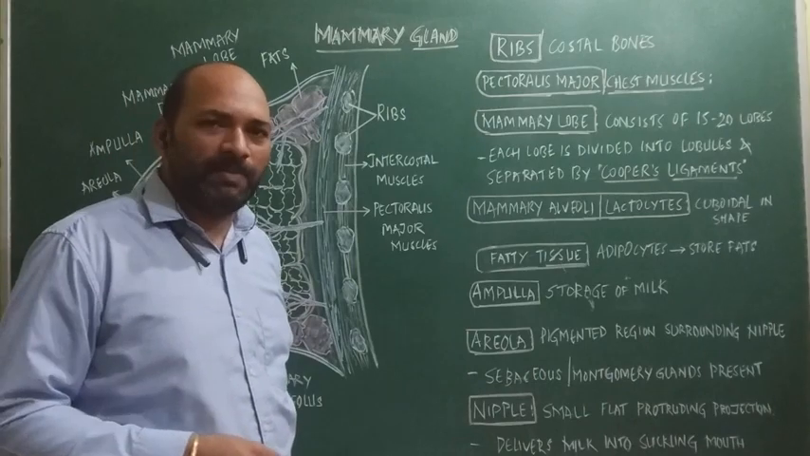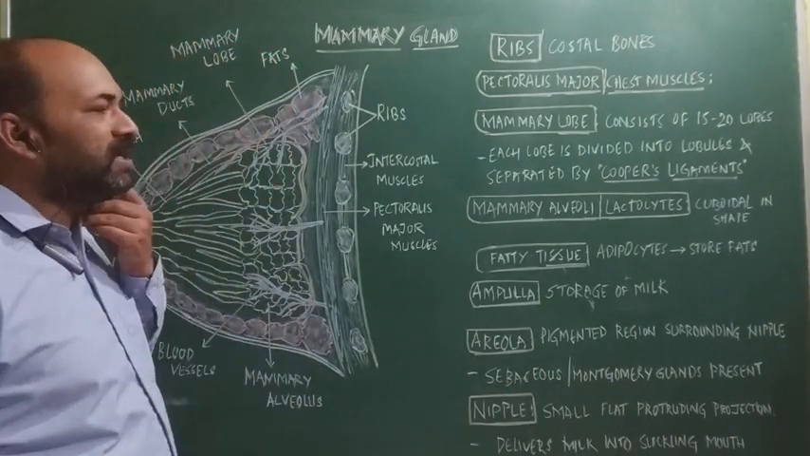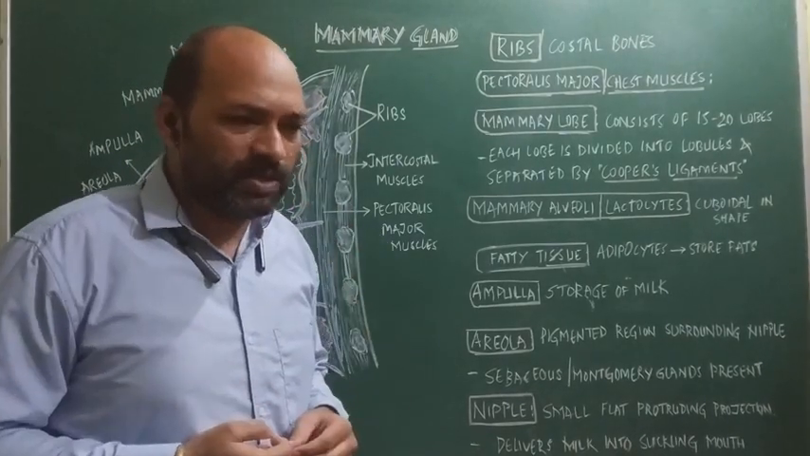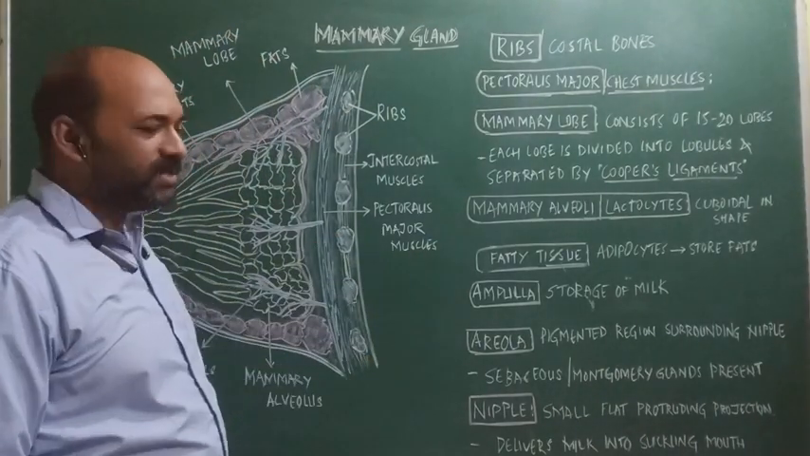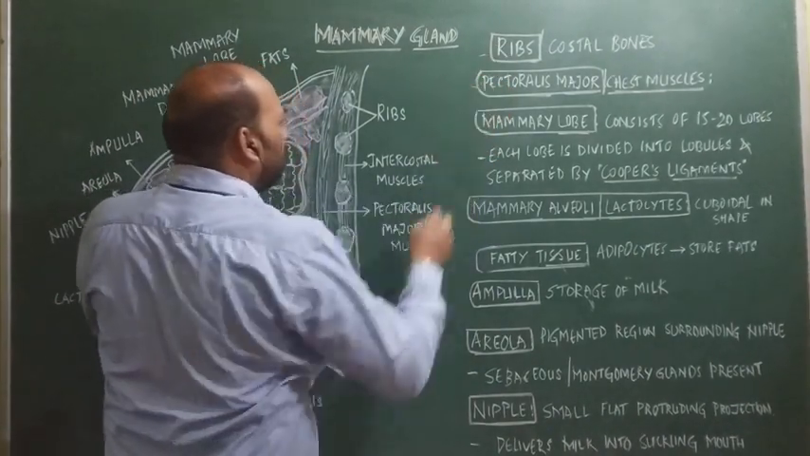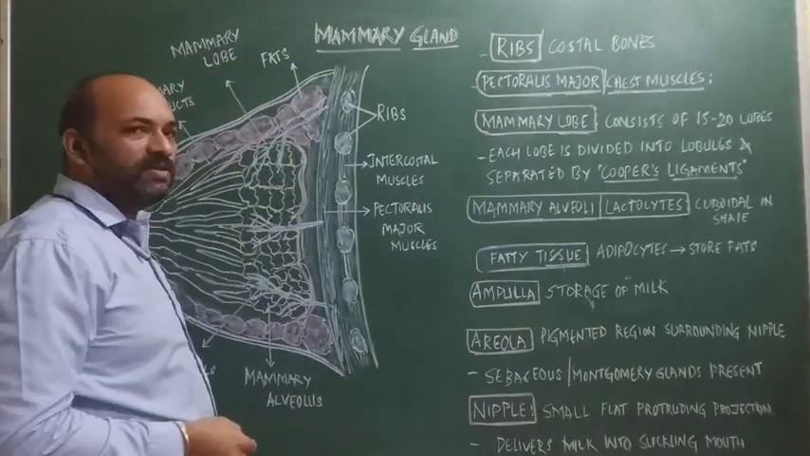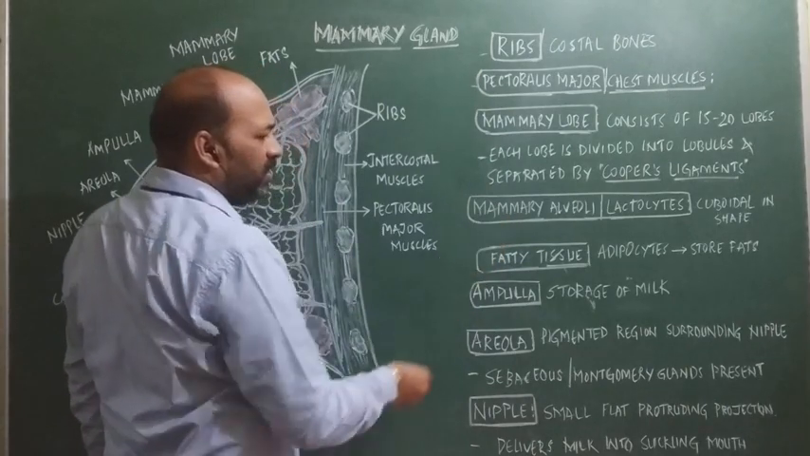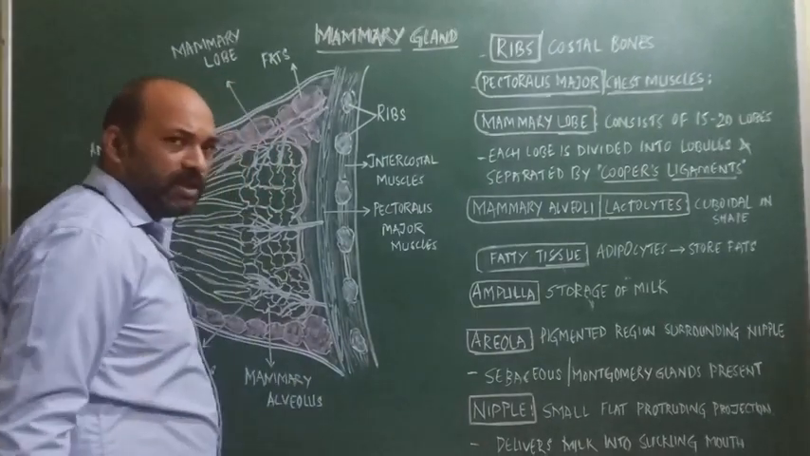So what does a mammary gland consist of? Where is it located? The mammary gland is located in the thoracic region, that is the chest region, and it mainly consists of various parts as I have mentioned. First are the ribs, next the pectoralis major muscles, but the main parts associated with the mammary gland are the mammary lobes, mammary alveoli, fatty tissue, ampulla, areola and the nipple.